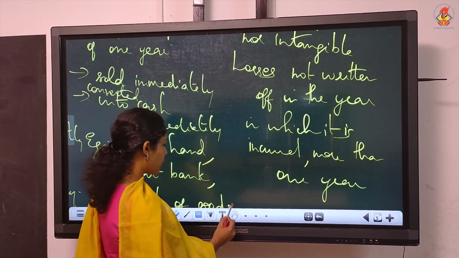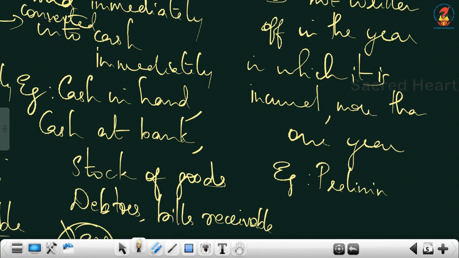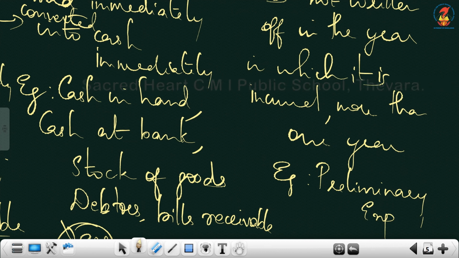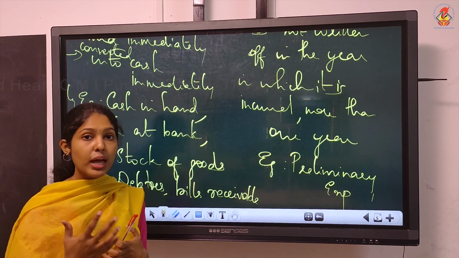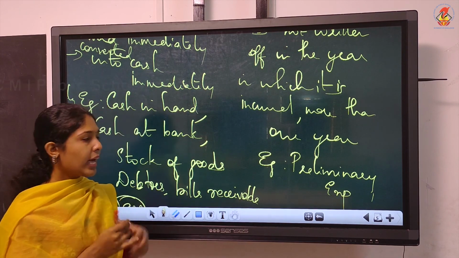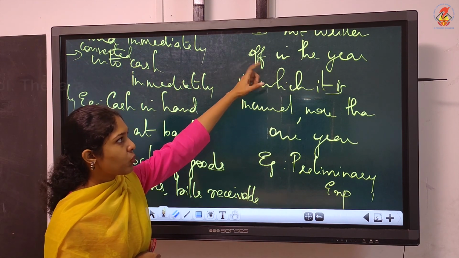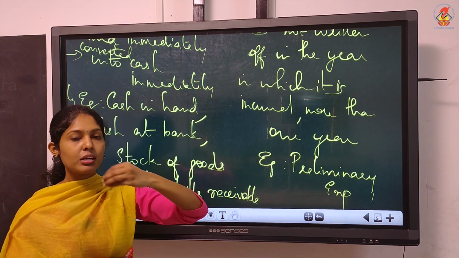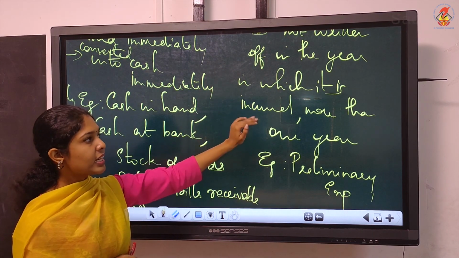Like, for example, what we can write here is preliminary expenses. Preliminary means at the time of starting. Preliminary expenses means expenses you spend for the business at the time of starting or at the time of formation of the business. So, that expense would be a huge amount, and it is a loss for you. It's a kind of a loss because you are spending on that, and that loss will not be written off. Writing off means cancelling or getting eliminated. It will not be cancelled in the year in which it is incurred.